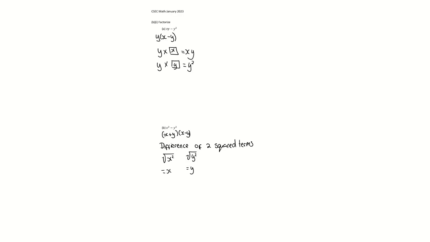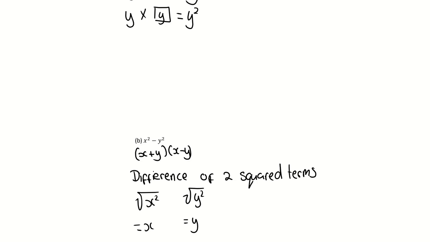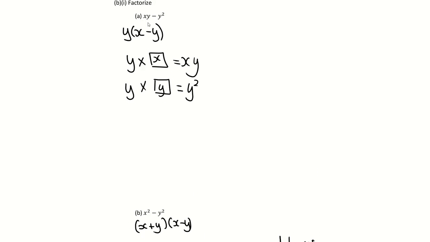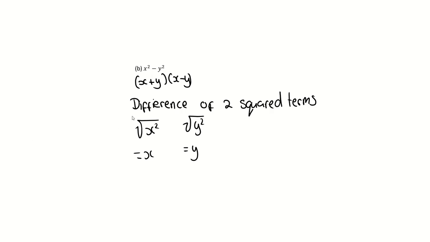Next one, factorize. This was basic factorization. You ask yourself what they have in common. They have y in common. Y by x minus y. Right, you can do it like this and you'll get the answer. This one is the difference of two squared terms. You find the square root of x squared, you find the square root of y squared. That's x minus y in one bracket and x plus y in the next bracket.